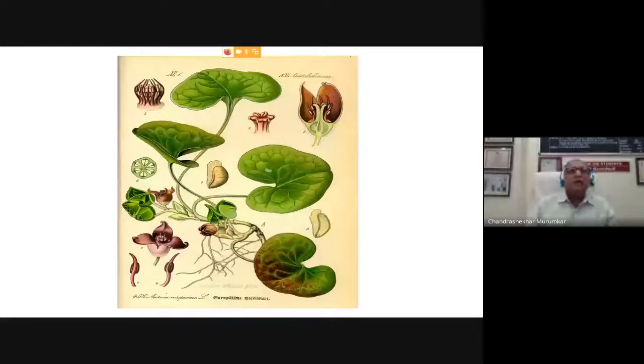funnel shaped. Now because of this uniseriate perianth, this family is considered as one of the primitive families among the dicotyledons, because there is no distinctive presence of calyx and corolla in this family. Now again, this is a third sketch of the same plant, and here you see the flower which is present at the bottom, and at the left side top, you can see the nature of gynostemium, where the seeds are attached to the style. The same structure is shown here. So this is a sort of diagrammatic sketch of the Asarum genus.